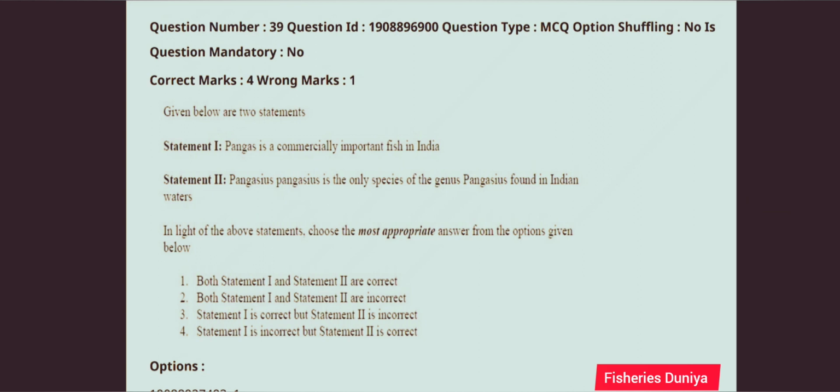Next question, given below are two statements. First statement, Pangas is a commercially important fish in India. Second statement, Pangasius pangasius is the only species of the genus Pangasius found in Indian waters. So this question is correct answer is option number 3. Statement first is correct but statement second is incorrect.